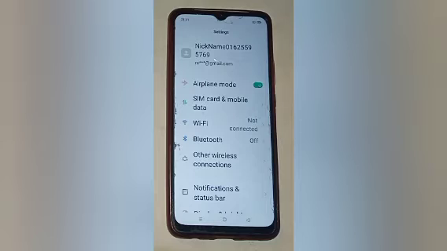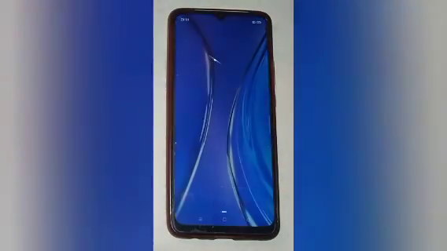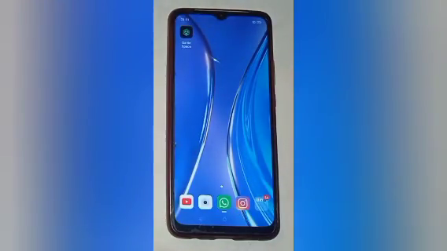So it means that now all the calls and notifications are able to come in your mobile phone, and here you will see in your status bar no aeroplane-like icon is shown, which indicates aeroplane mode was on in our mobile phone. So in this way, aeroplane mode is disabled in our mobile phone.